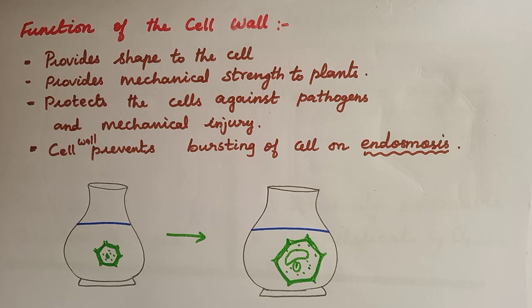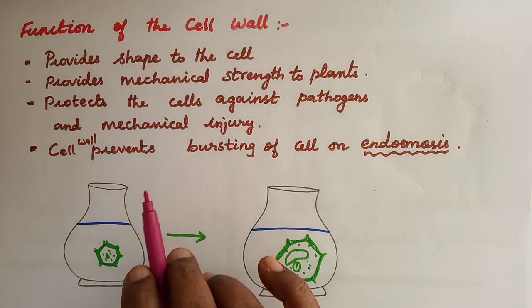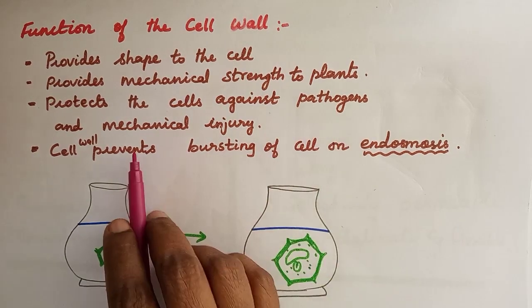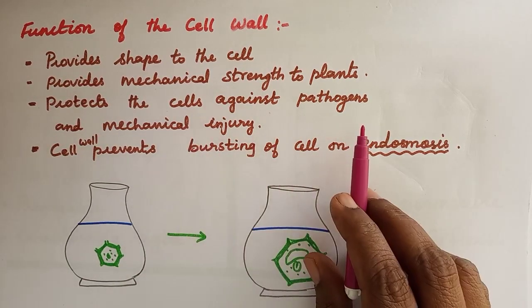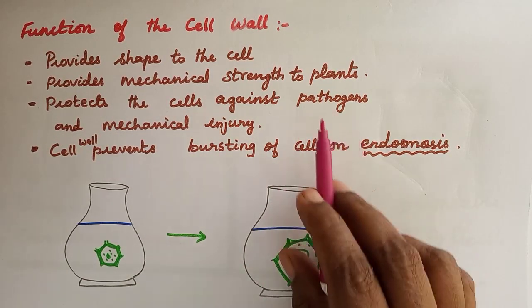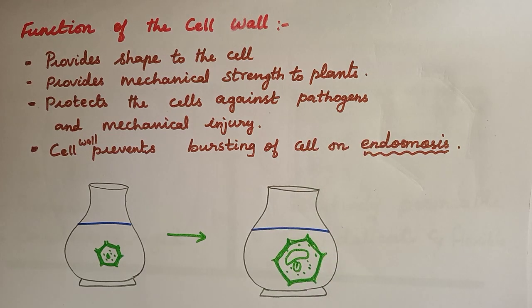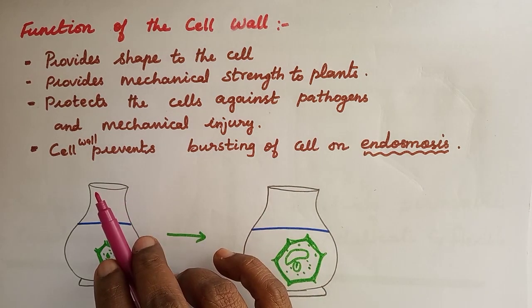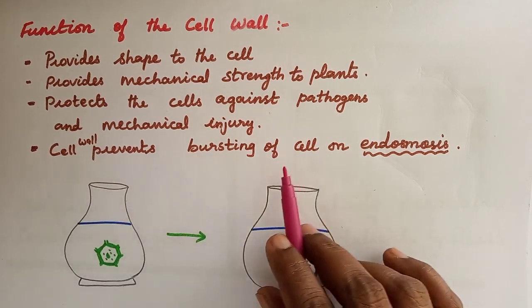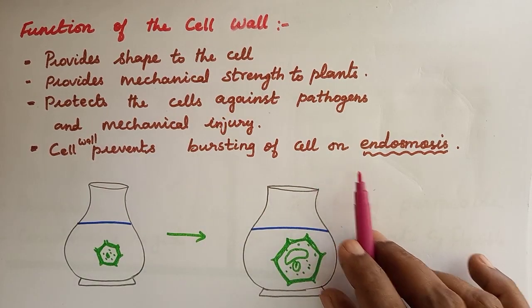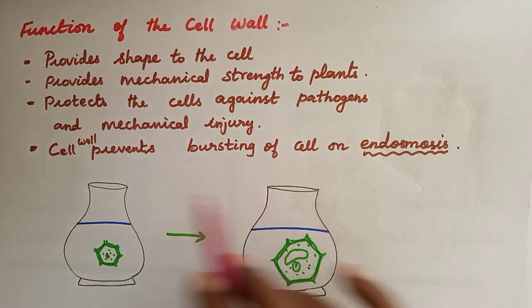It protects the cells against pathogens and mechanical injury. Protecting against pathogens means against disease or other germs. Understood? And a very important function is that the cell wall prevents bursting of the cell by endosmosis.